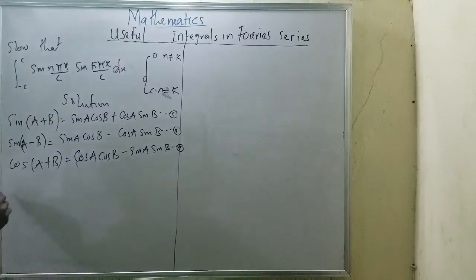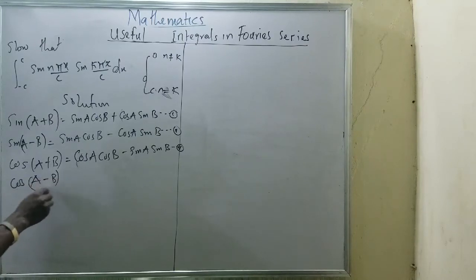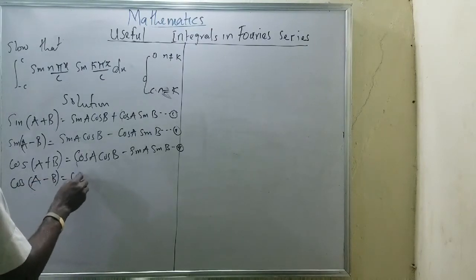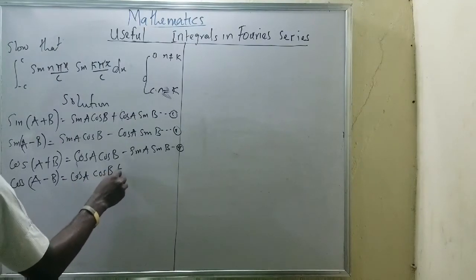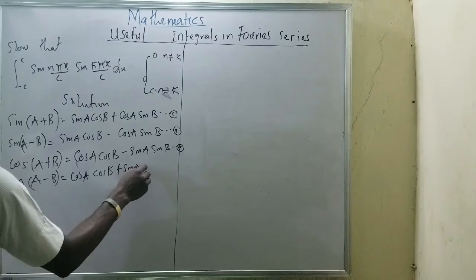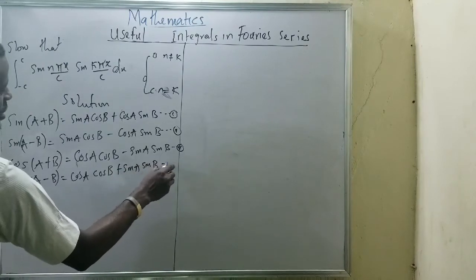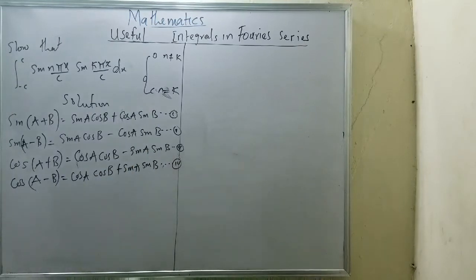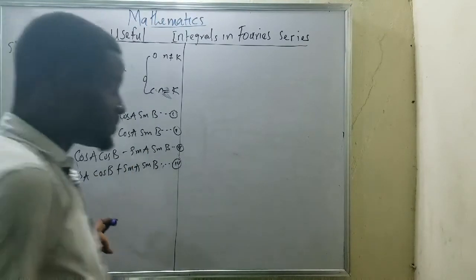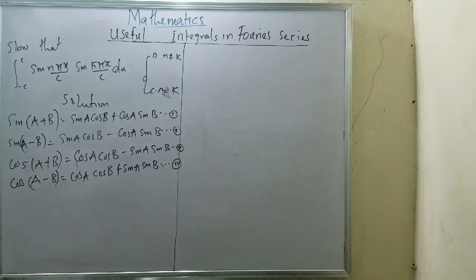And also cos(A minus B) is cos A cos B plus sine A sine B. Equation 4. You have to understand this from our elementary mathematics. Since we know this, what can I do next?